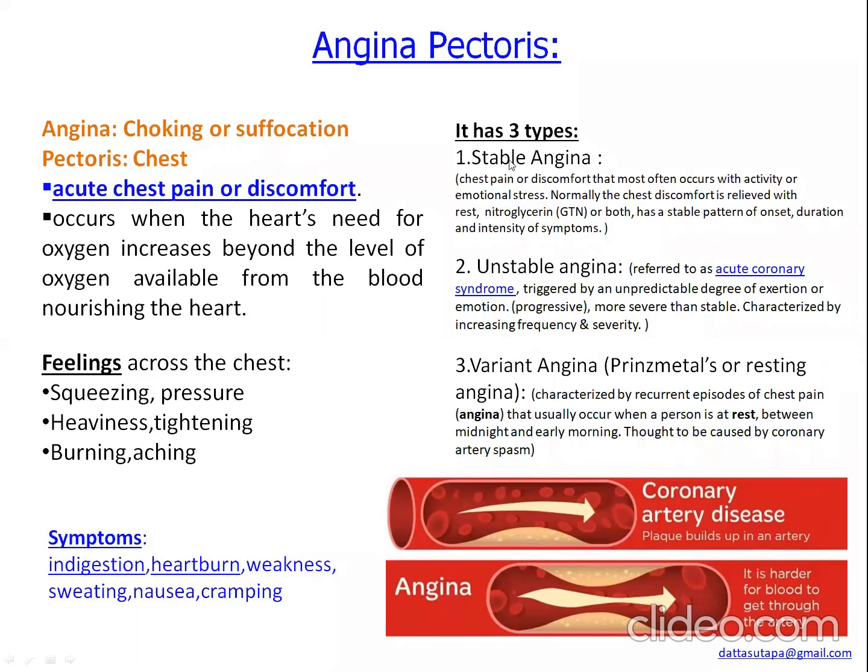In case of stable angina, this is the chronic angina. One can encounter chest pain with emotional stress or in exertion. And this chest pain may be relieved with rest or by taking some medicines like nitroglycerin. Okay. Now, in case of unstable angina, this is the progressive one and more severe. It can be referred to as acute coronary syndrome.